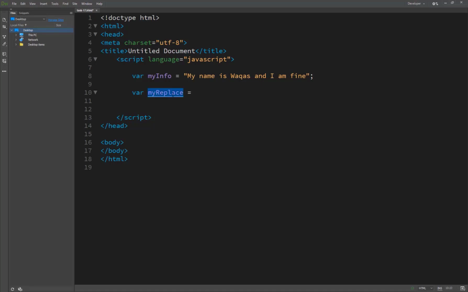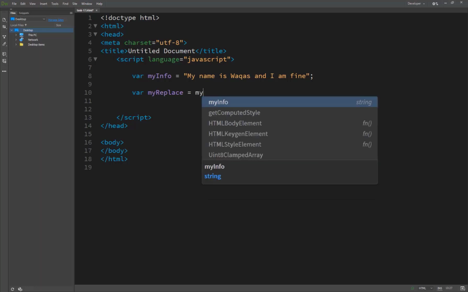It's not necessary to write my replace; you can select any variable name, but it must follow the JavaScript rules: it should not start with a special character or number. It's a rule of JavaScript for creating variables, and we already discussed this in a previous lecture.